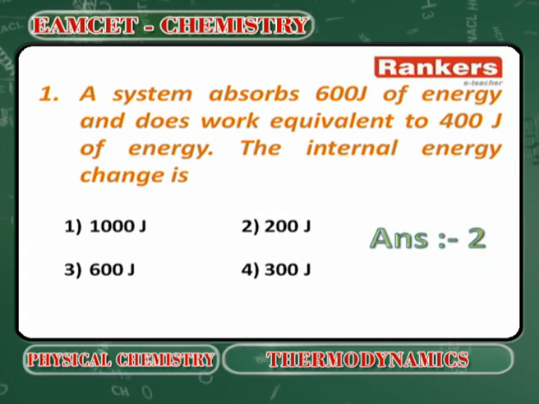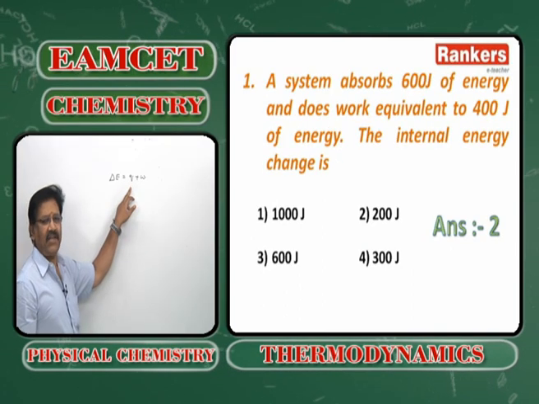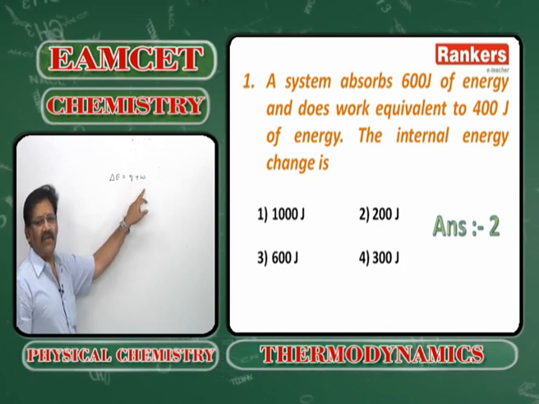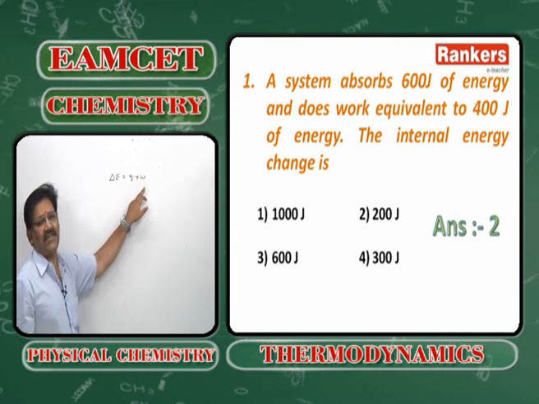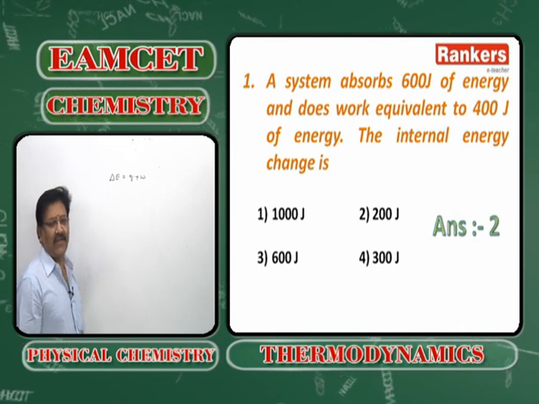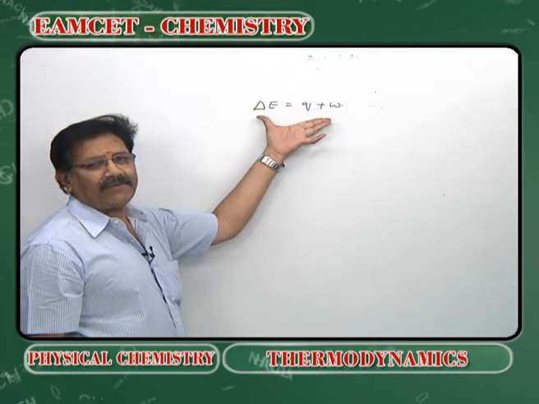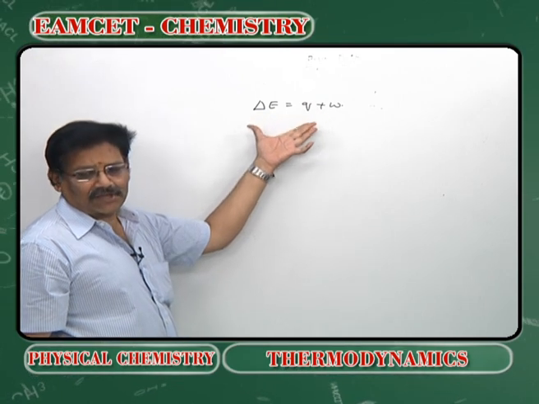Now, a system absorbs 600 joules of energy and does work equivalent to 400 joules of energy. What is the change in internal energy? What is the mathematical expression for the first law of thermodynamics? For the first law, delta E is equal to Q plus W. Q takes a positive sign when heat is absorbed. Q takes a negative sign when heat is given out. W takes a negative sign when work is done by the system, and W takes a positive sign when work is done on the system. So, this is the mathematical expression for the first law of thermodynamics.